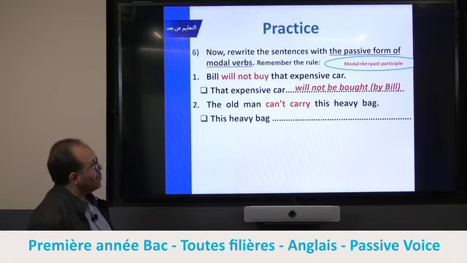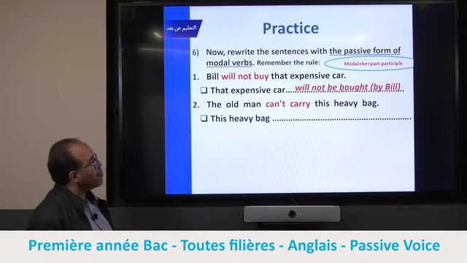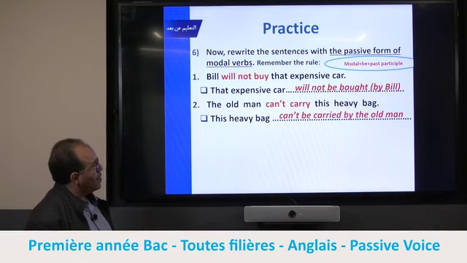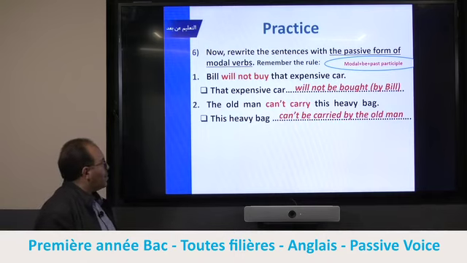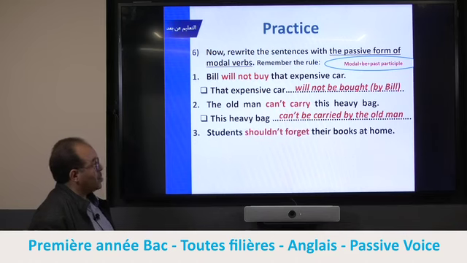So, let me help you. We keep the modal must, can, may, should, would, could, might, etc. We keep it. And what do we add? So, that's the correct answer. Carried is a regular verb, no problem with irregular verbs. You just add ed.